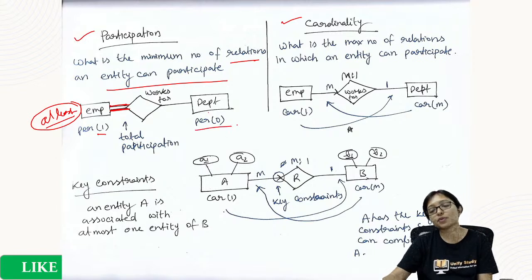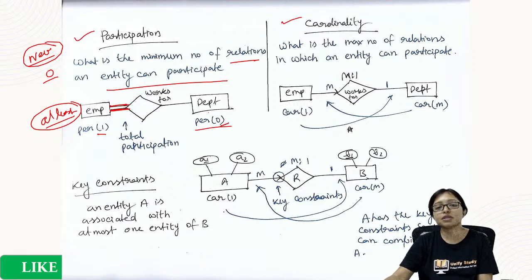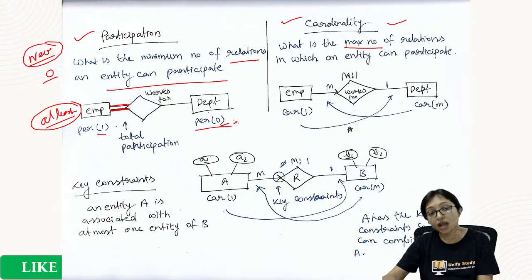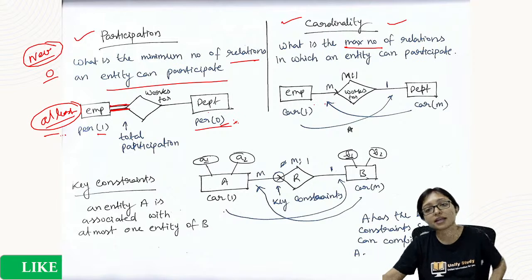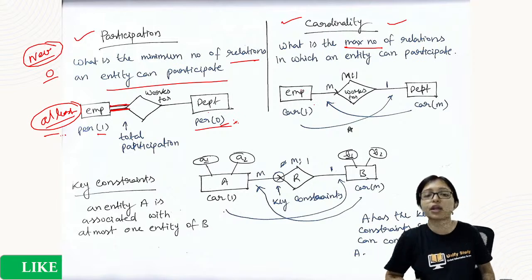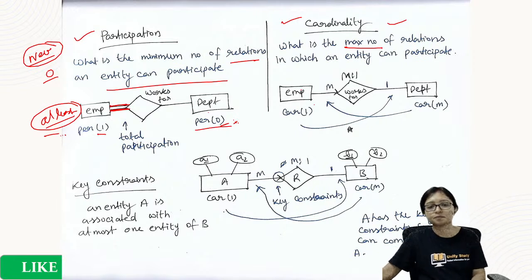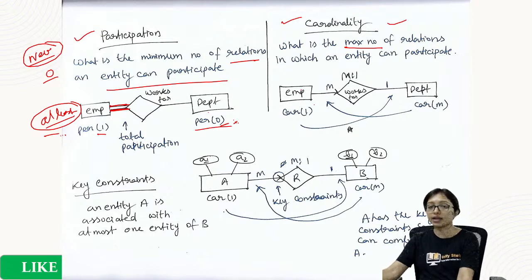Here the department participation is 0 because it is possible that it is a new department and there is no employee, number of employees 0. That's why the minimum can be 0 here. That is participation. When I come to cardinality, cardinality gives you the maximum number of relationships. One employee can work for maximum one department. So cardinality is also 1 here.